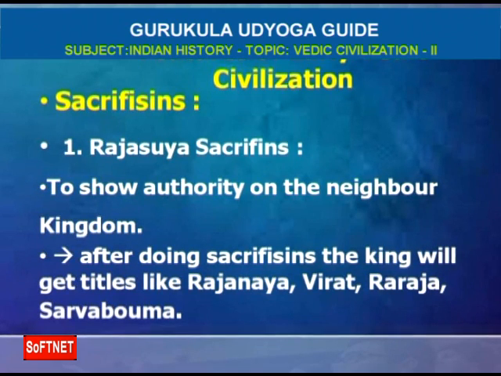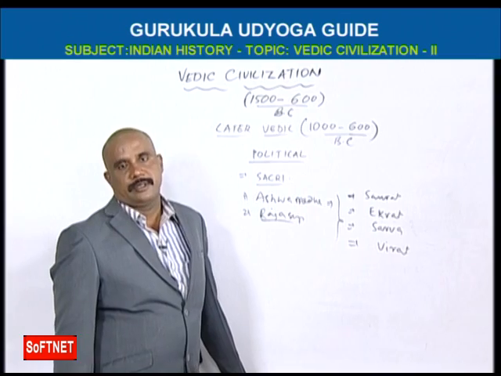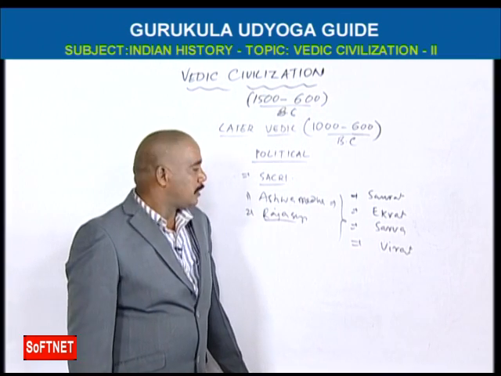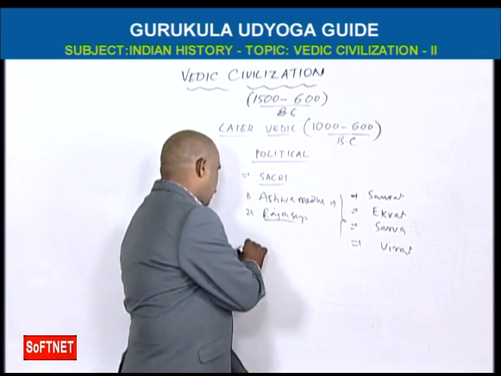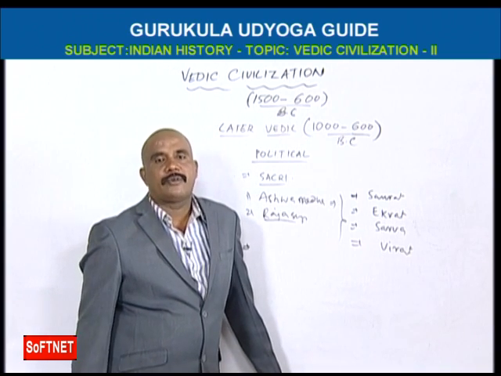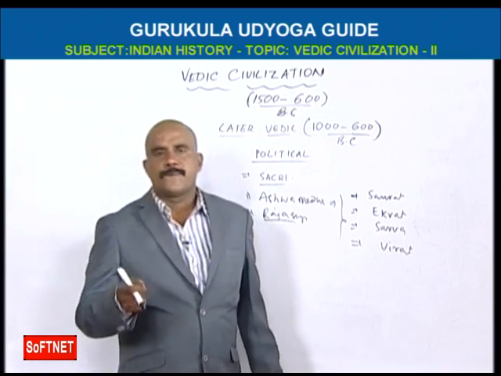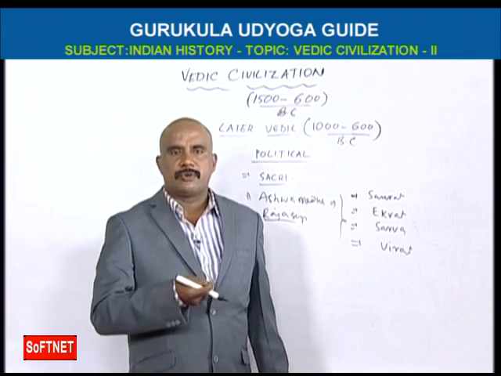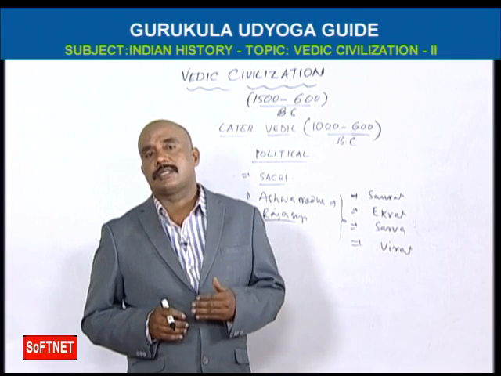All these titles are got by the kings after doing these sacrifices. That's why in those days the sacrifices were the most important things. And the king should have some qualifications. He should know archery, sword fighting, mathematics, and logical science.